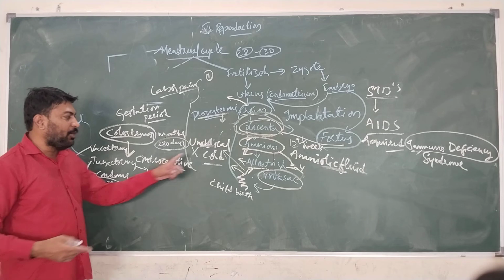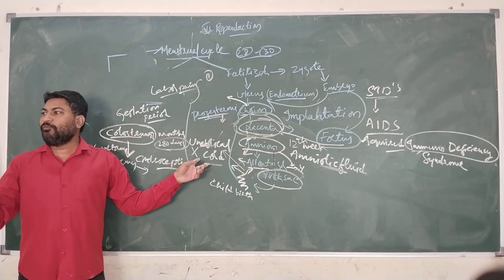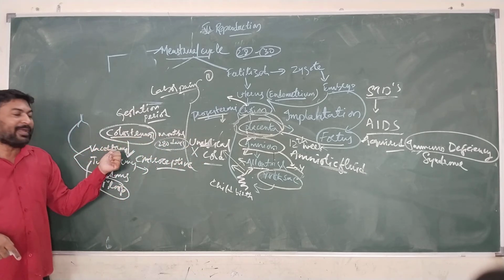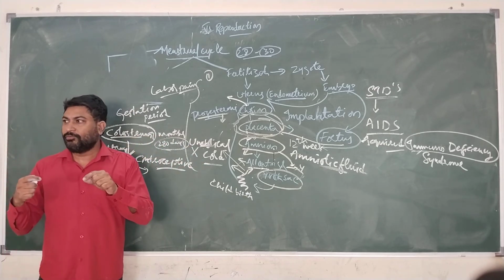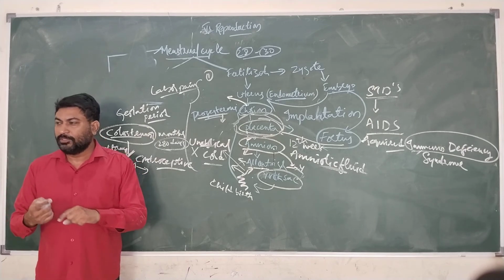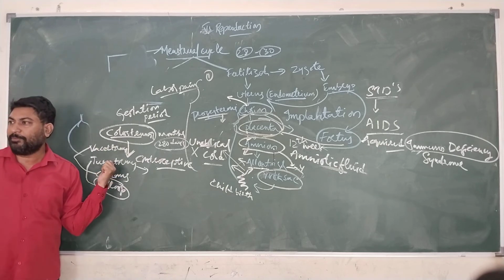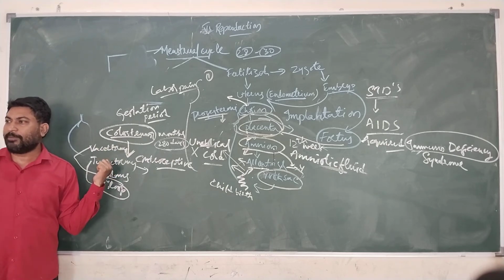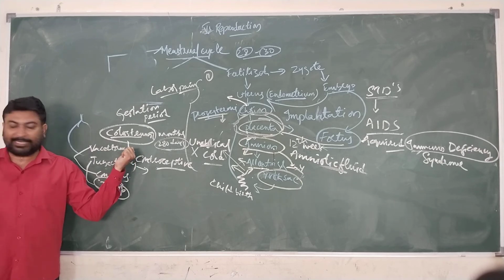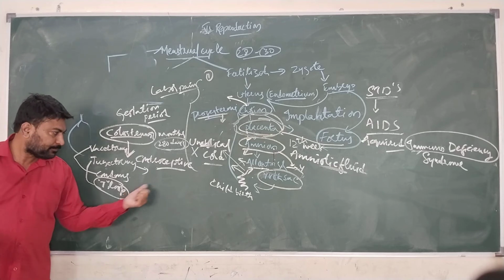Tubectomy means the fallopian tube will be tied off, so that the ovum will not come out. In vasectomy, the vas deferens will be tied off, so that sperms will not come out. In females, tubectomy means the fallopian tube will be tied off, so that the ovum will not come out. And condoms are for males to avoid pregnancy temporarily, and the T-loop temporarily in females.